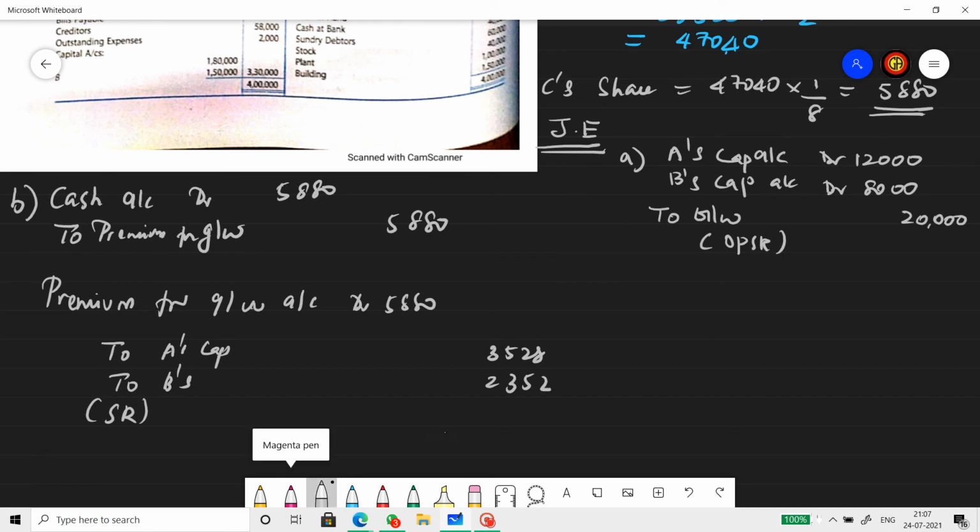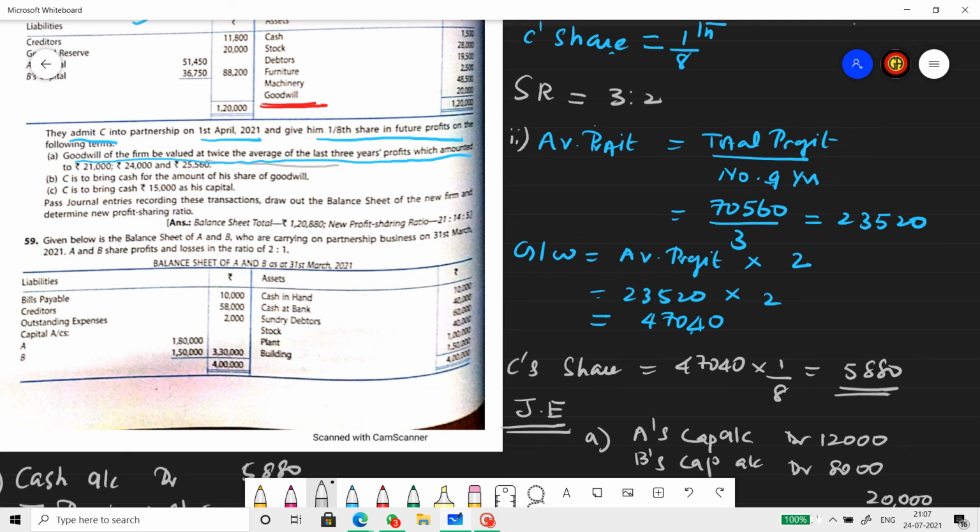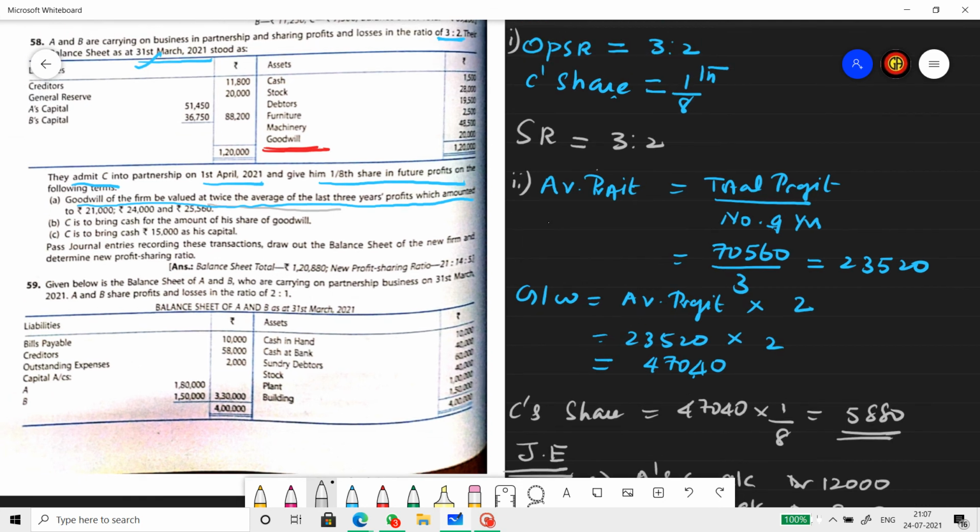The goodwill that is existing in the books has been written off, and the goodwill that C brings in has been recorded. Now, the next thing we need to look into is whether we need to prepare the revaluation account or not. No asset looks like it has been revalued. They haven't told us the market value of stock or debtors or furniture or machinery. So the assets are not being revalued. They remain at the same value.